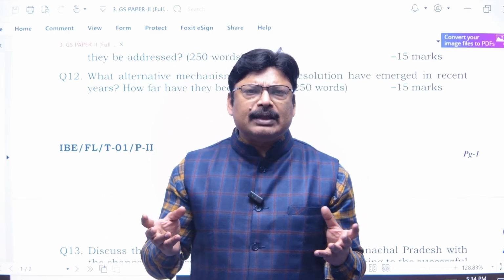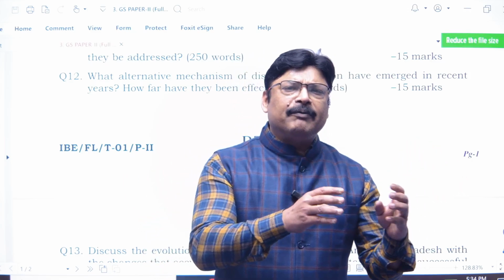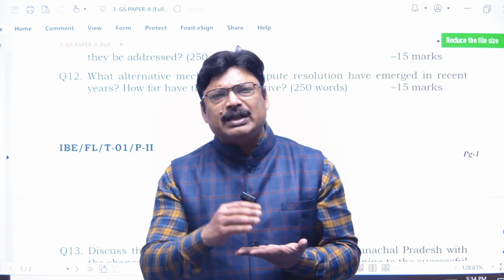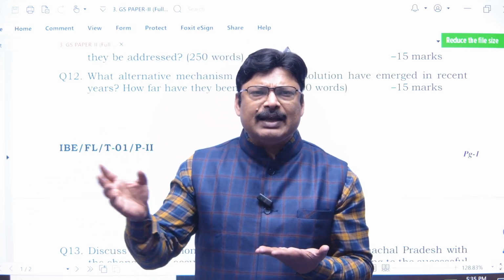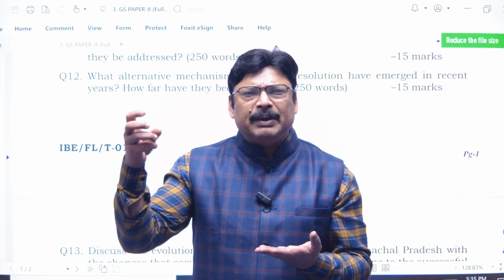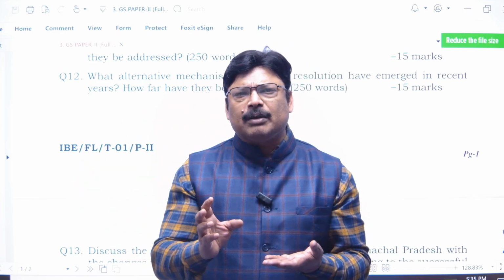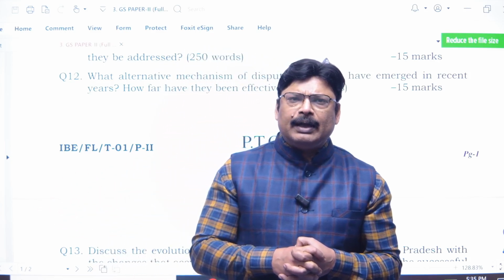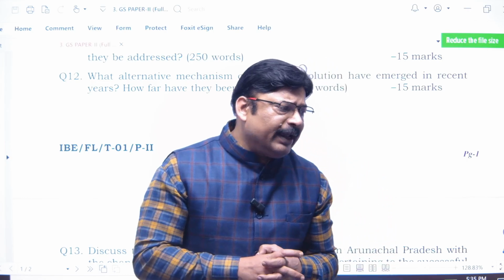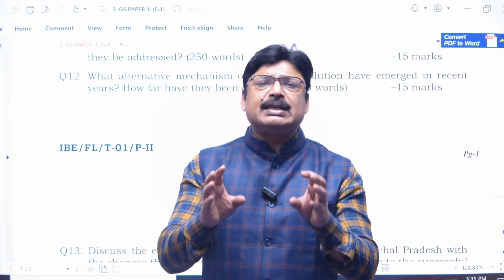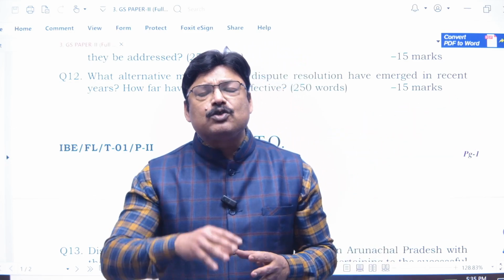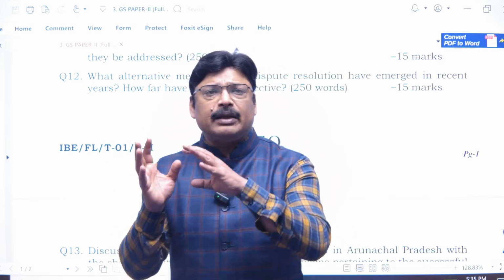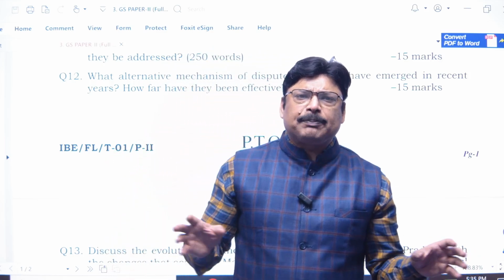Lok Adalat is basically where you can go to redress your grievances, such as settling your driving license challan, or an electricity bill dispute, or anything of this sort. So obviously this is very helpful. They are doing great work because our normal judicial system is overburdened with cases, and this system has resolved a lot of disputes.